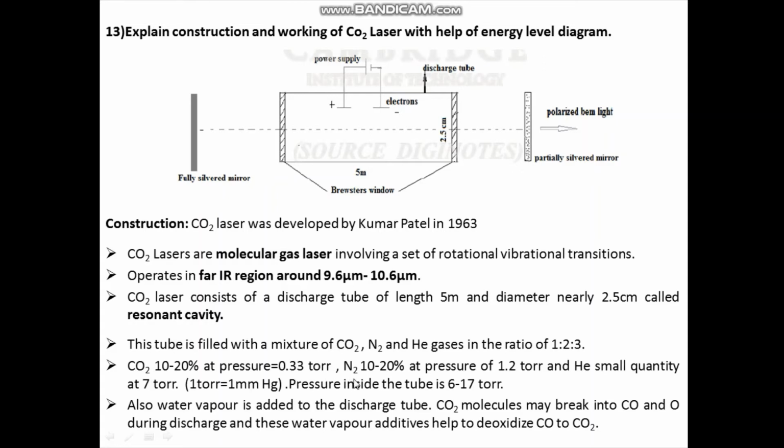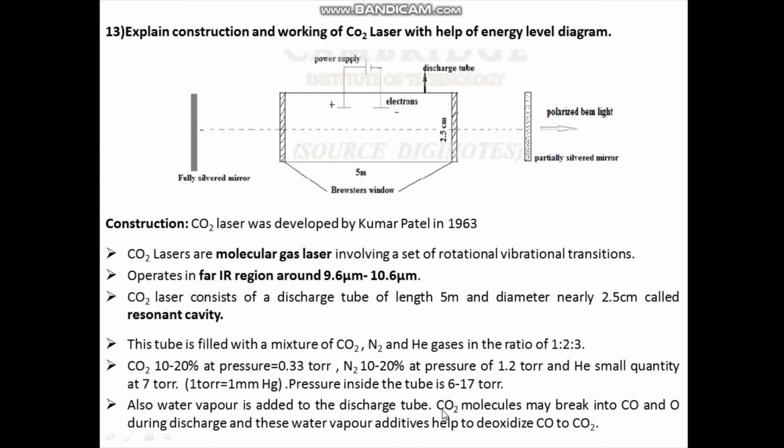Nitrogen is 10 to 20% at a pressure of 1.2 torr. And a small quantity of helium is filled at a pressure of 7 torr. Here torr is the unit of pressure, and 1 torr is equal to 1 mm of mercury. Now the pressure inside the discharge tube is 6 to 17 torr. Now a small quantity of water vapor is also added as additive to the discharge tube.